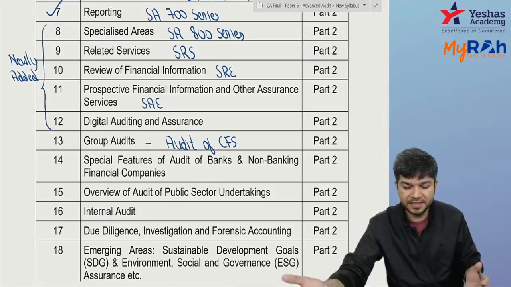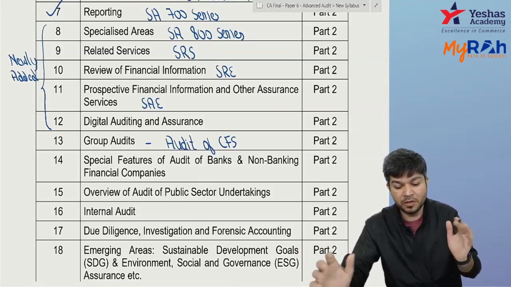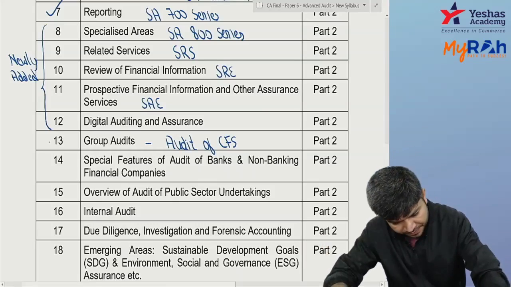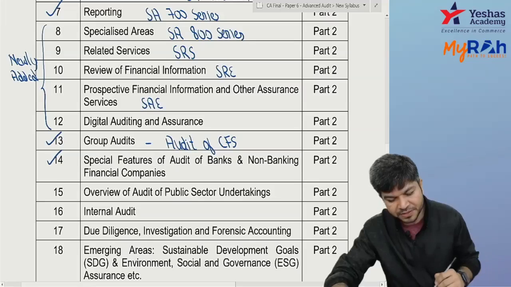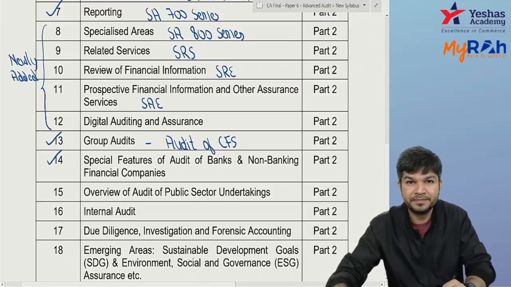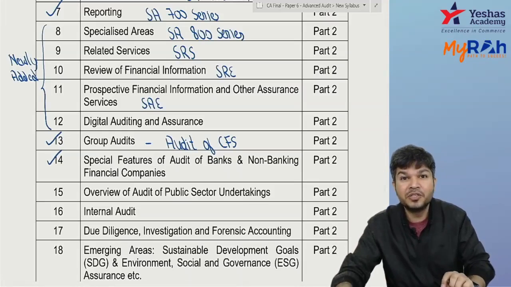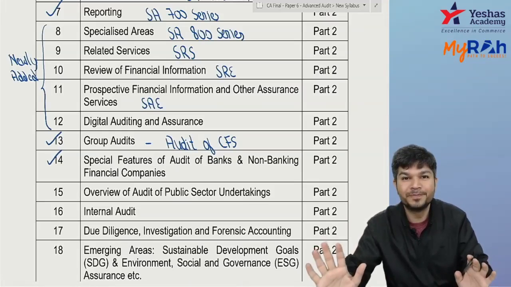Consolidated financial statement. It was there earlier also, but the name was audit of CFS. Now they mentioned it as group audit. Then we have a chapter called special features of audit of bank and NBFC. How do we audit banks? How do we audit NBFC? That's covered over here.